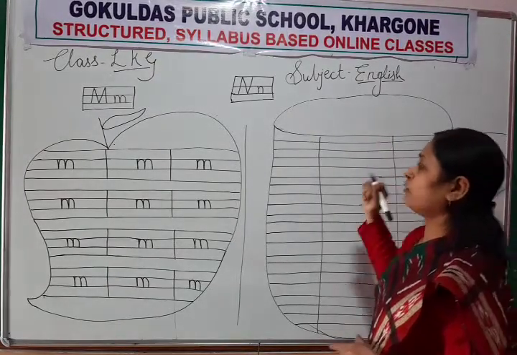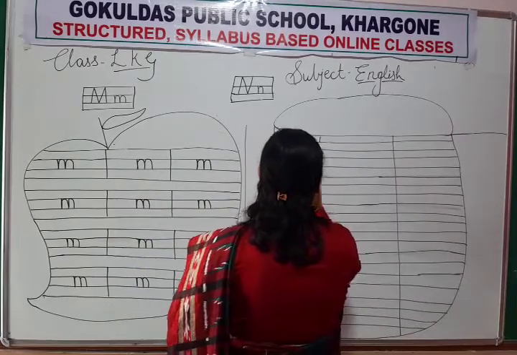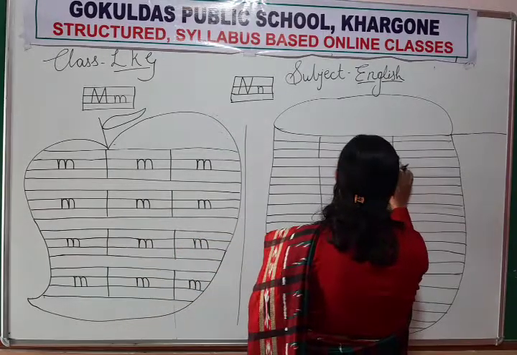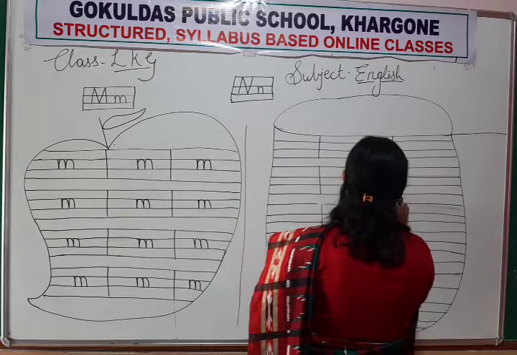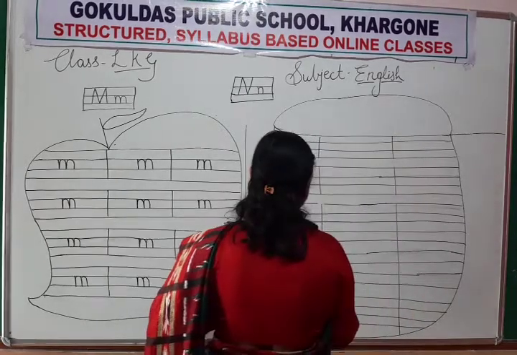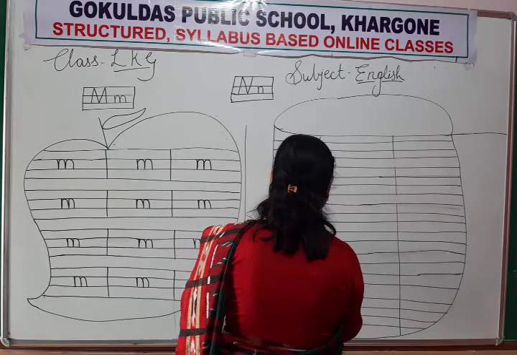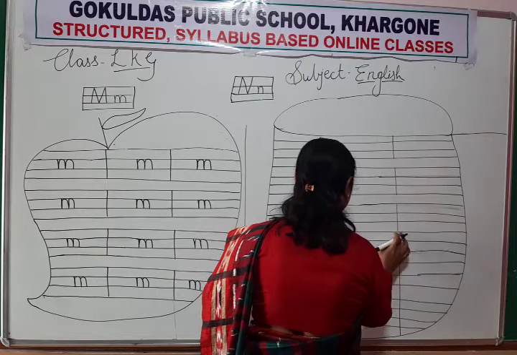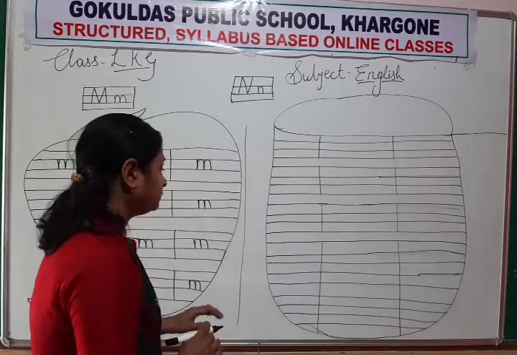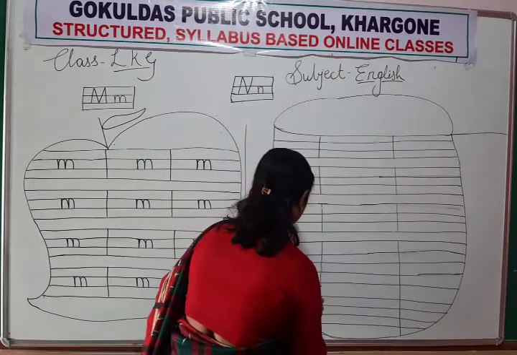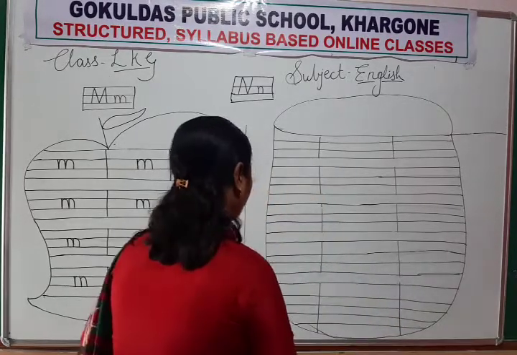So start writing letter N. Baby N. We will write baby N. Write neatly. You have to write neatly in your notebook. Are you ready to start writing in your notebook? So, let us start writing letter N in the notebook.